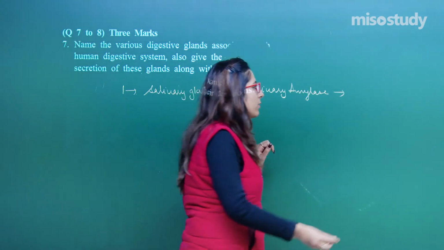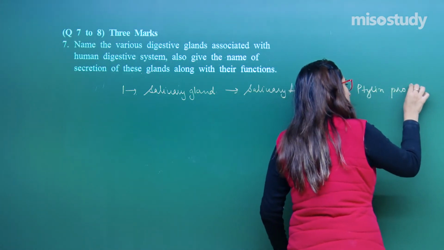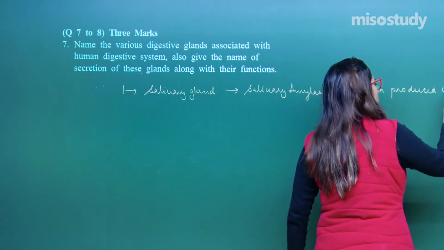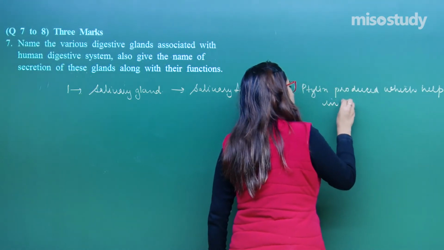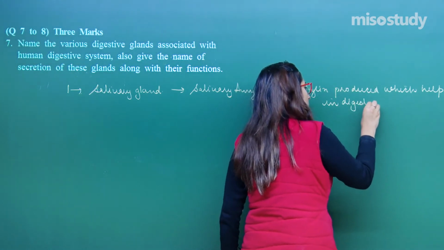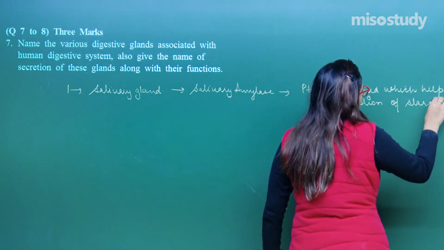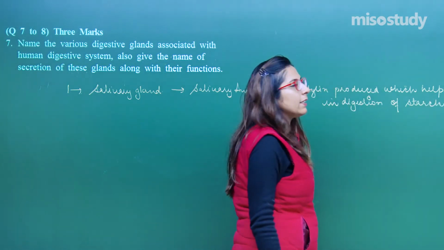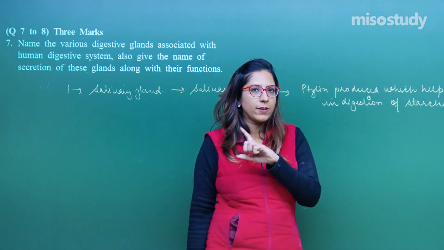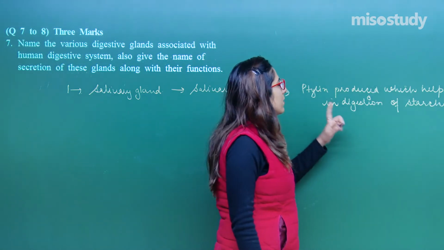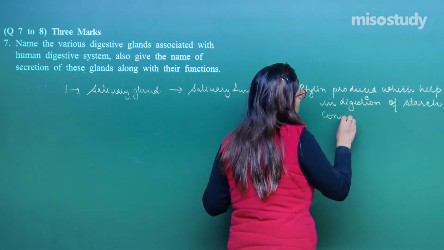It produces ptyalin, which helps in digestion of starch. So from the time you start eating food, digestion starts in your mouth itself, because the salivary gland secretes salivary amylase, and starch is converted into maltose.